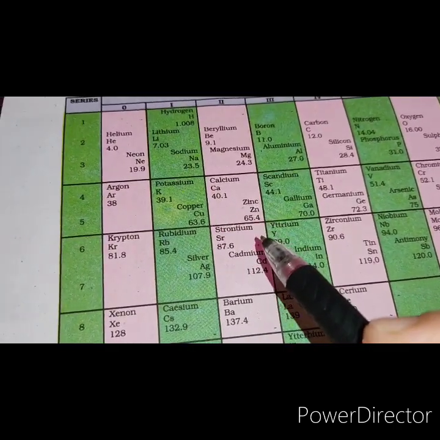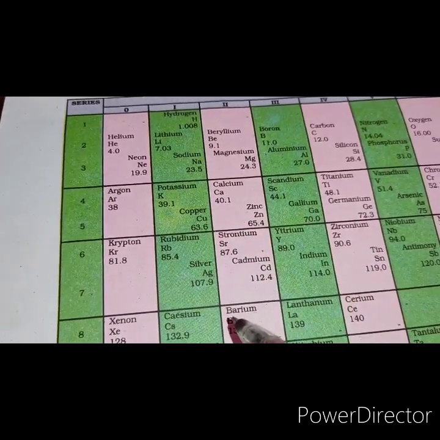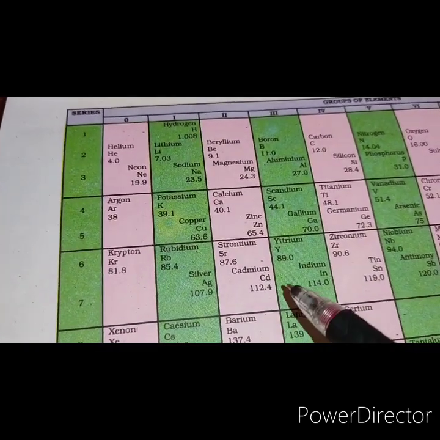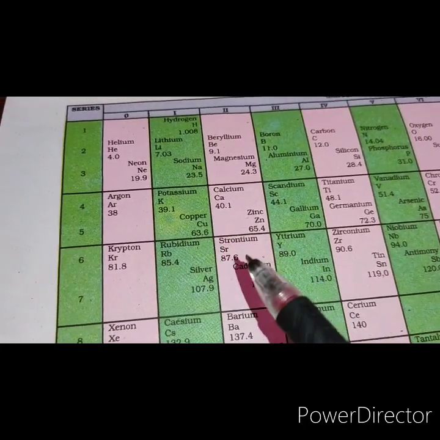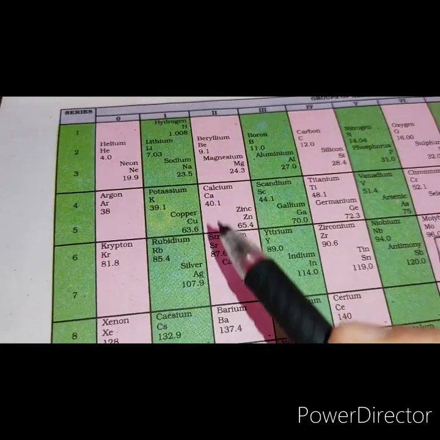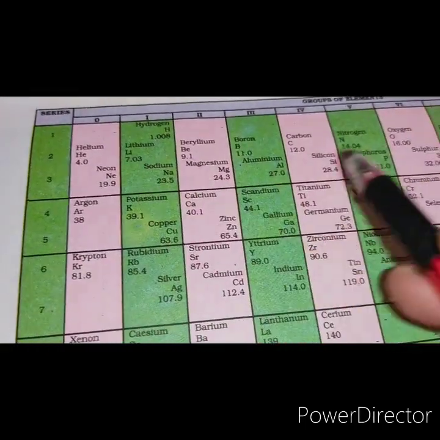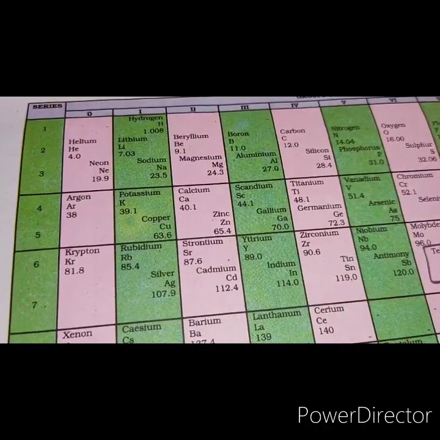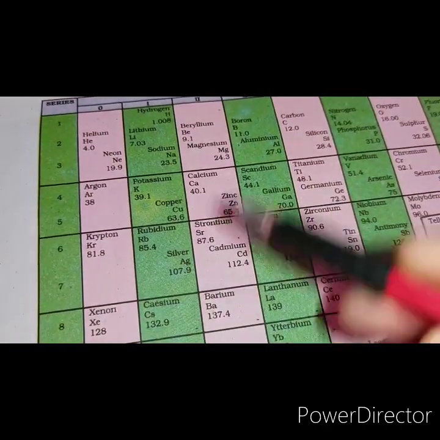As a result, the elements fall in certain groups or families. The elements in each group were similar to each other in many properties. The properties repeated periodically. The horizontal rows in the periodic table are called periods, and the vertical columns are called groups.